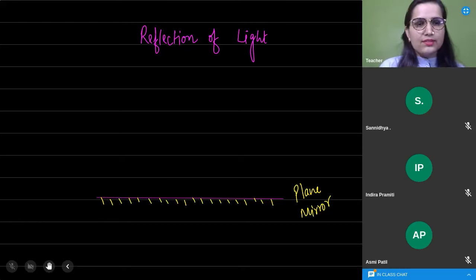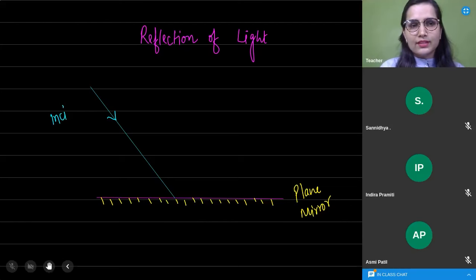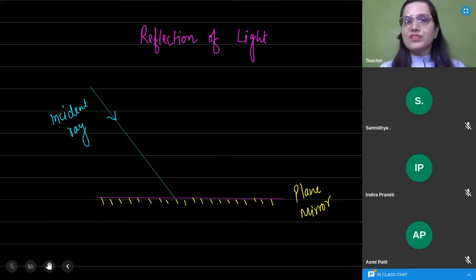Now, dear students, when any light is falling on this plane mirror, so let us suppose here is the light that is falling. This is the light ray, one light ray. Okay, so this name given to this light ray is incident ray. What exactly the name of this light ray is? Incident. When any light falling on the plane mirror on the surface, this ray is called incident ray.